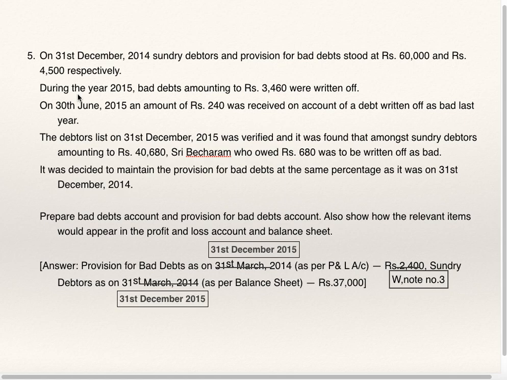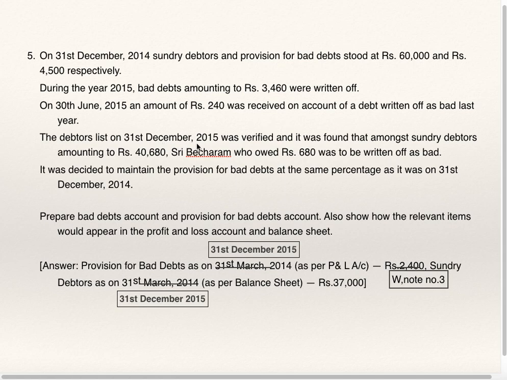Next question on the same page, question number 5. On 31st December 2014, sundry debtors and provision for bad debts stood at 60,000 and 4,500 respectively. During the year 2015, bad debts amounting to 3,460 were written off. On 30th June 15, an amount of 240 was received on account of debt written off as bad last year. So 240 is recovery of bad debts. It is to be credited to profit and loss account.